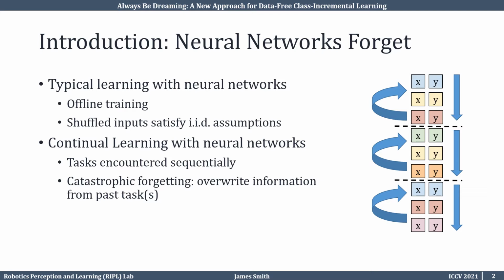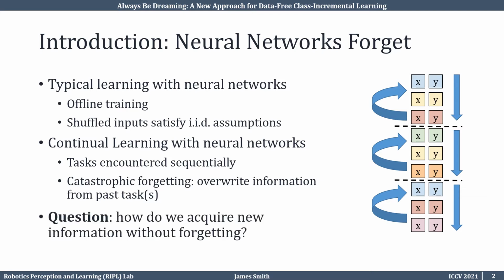We encounter the catastrophic forgetting problem, where we overwrite information from past tasks when learning a new task. Continual learning asks, how do we acquire new information without encountering catastrophic forgetting?